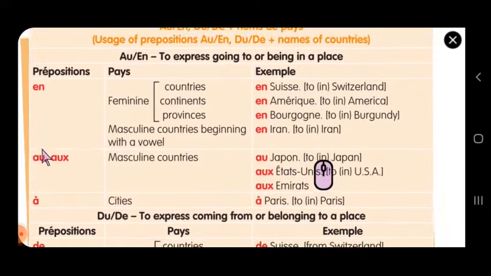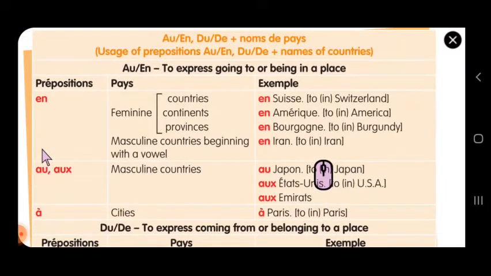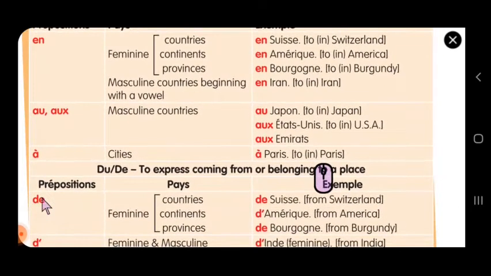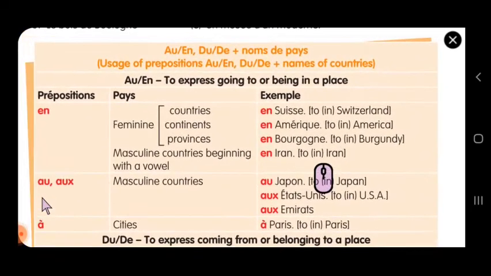So exercise number 1 is going to deal only with these three things: en, au, à. With this you are going to do exercise number 1. Exercise number 2 we will see later. Exercise number 1 alone we will see now, and exercise number 1 will come for your online test as well, so we will finish that first.